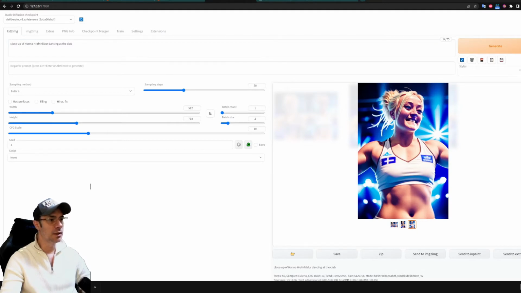I'm currently using the Deliberate V2, but I'm just switching around with the models, seeing if it works with different models, and lo and behold, it does. It doesn't work as well with every model, but it works well enough. If you pick one model and stick to it, you'll get pretty consistent results. So this is great, I think, because it creates an anchor to that name and constantly gives you the same character. Now, obviously, the alternative to this is to train your own model, which you can do, but this is a quick hack to get the same character over and over again. You can pick different names, obviously, like I showed you, and see which character pleases you the most, and then stick to that name to constantly get the same kind of character in all your pictures.